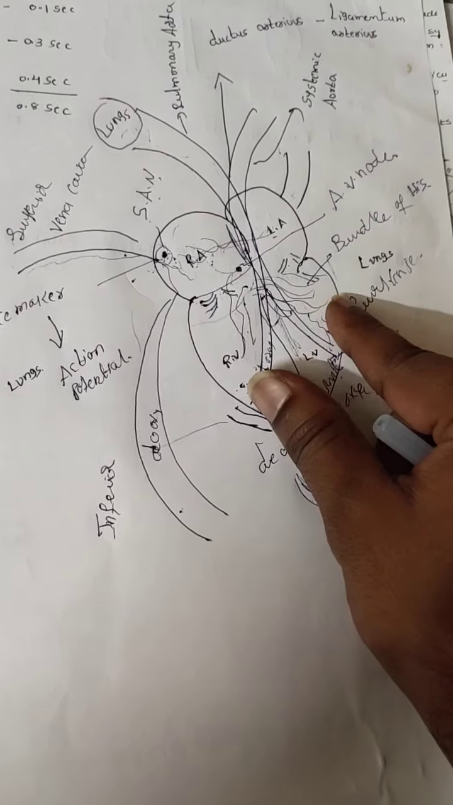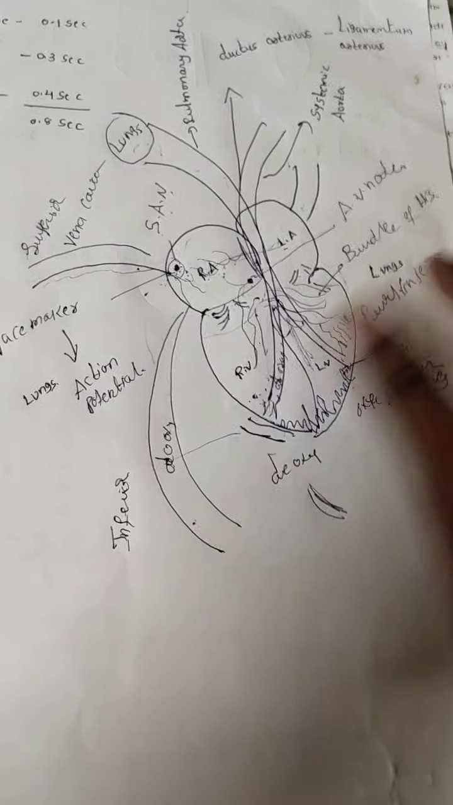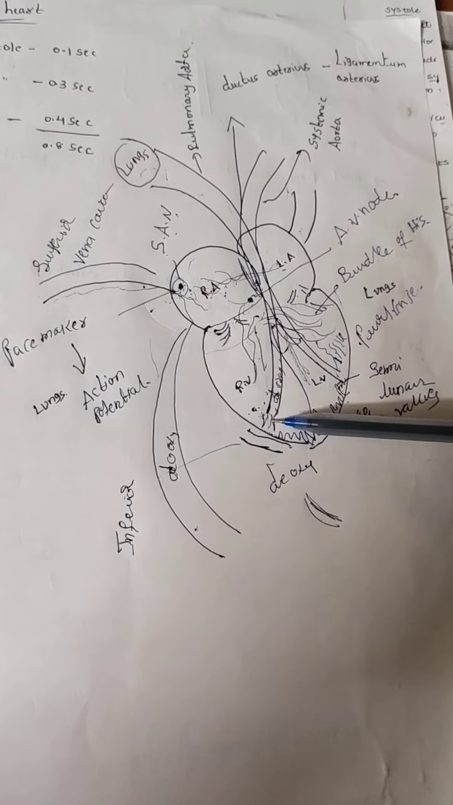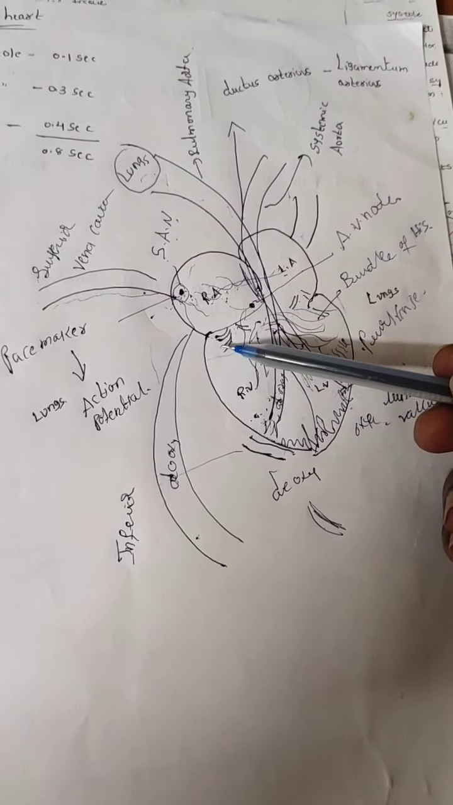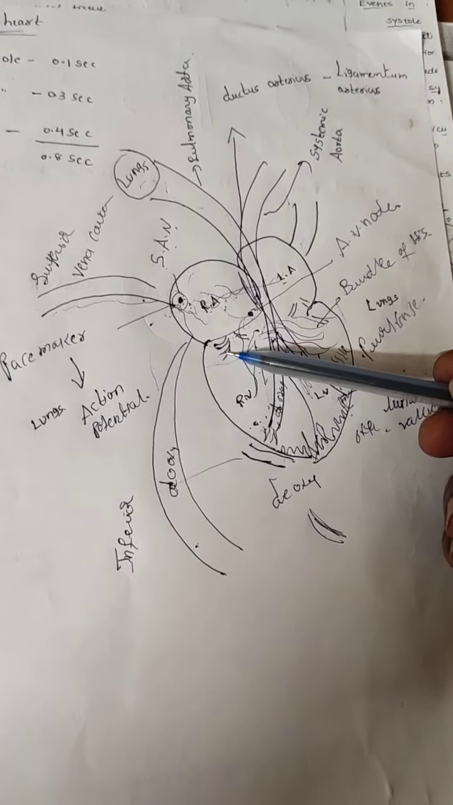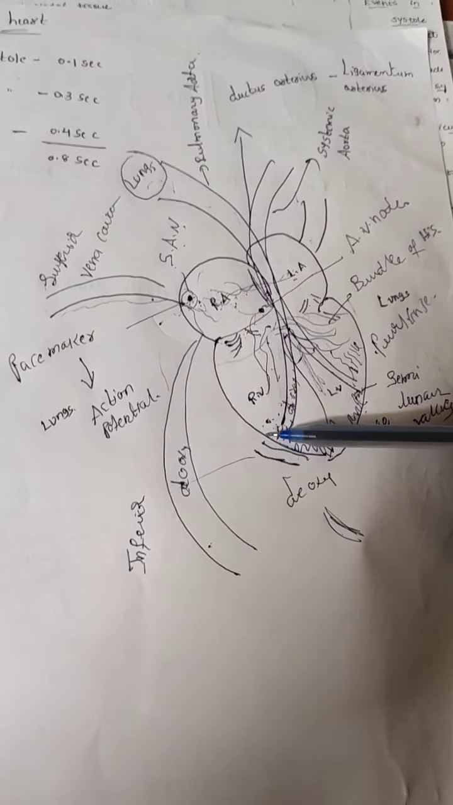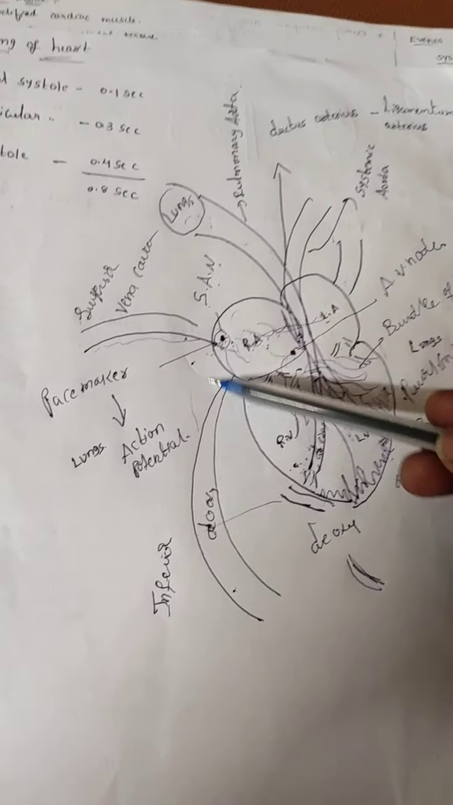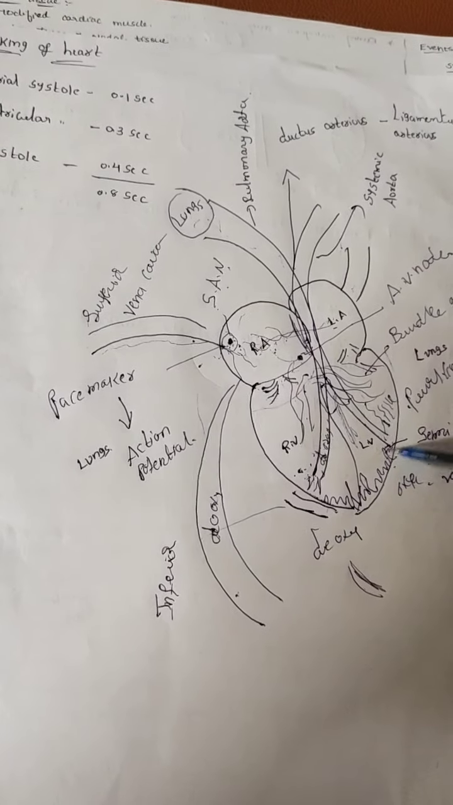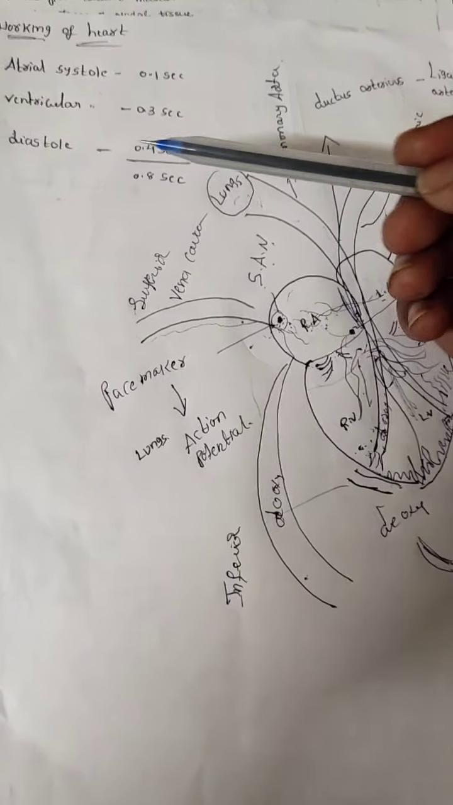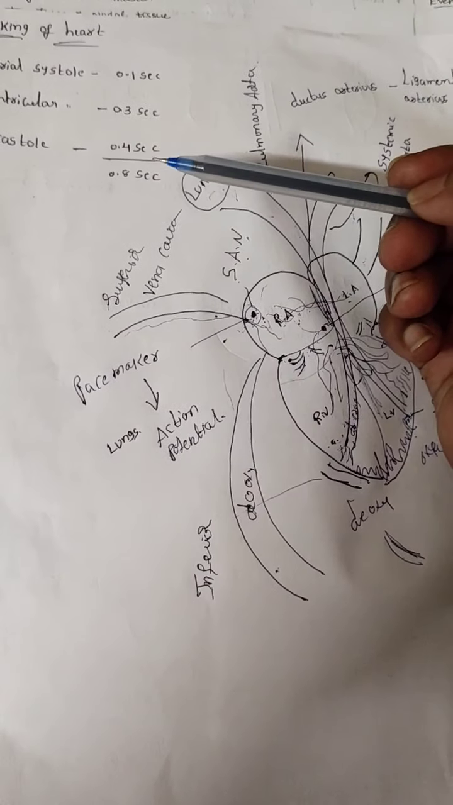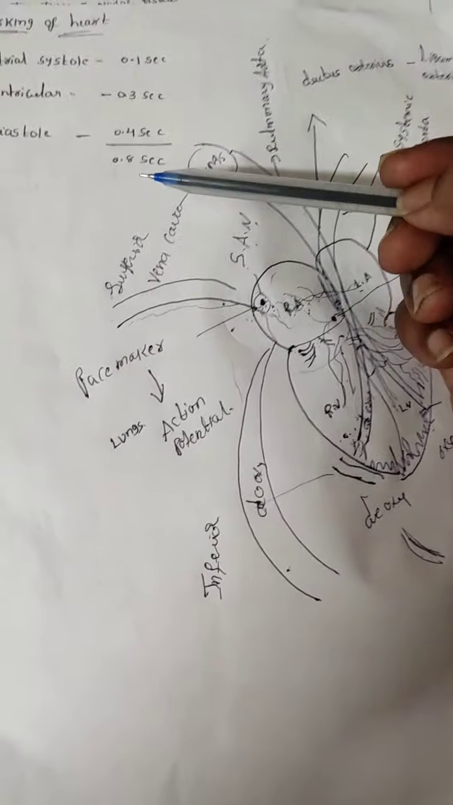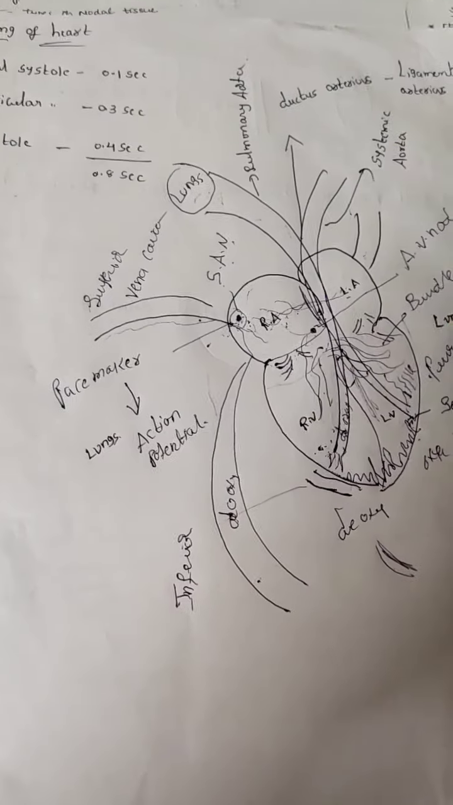After ventricular contraction, the next one is relaxation. When there is relaxation, the semilunar valves are closed and the AV valves are ready to open. At that time they produce a sound, and that sound is called dub. That's why the whole heart is relaxed. That is called cardiac diastole. Cardiac diastole lasts how many seconds? 0.4 seconds. Totally how many seconds? 0.8 seconds.